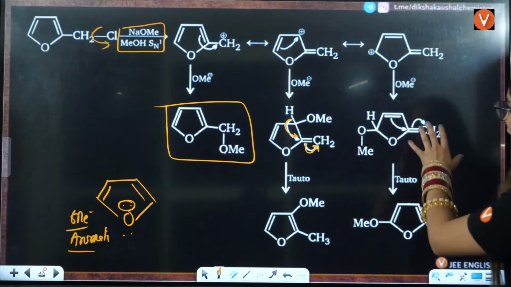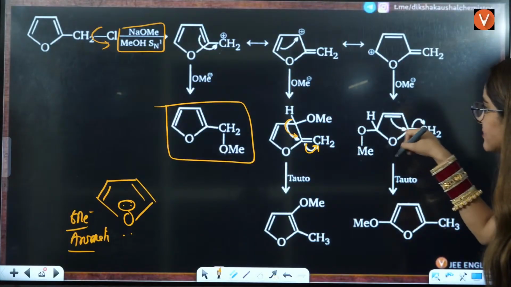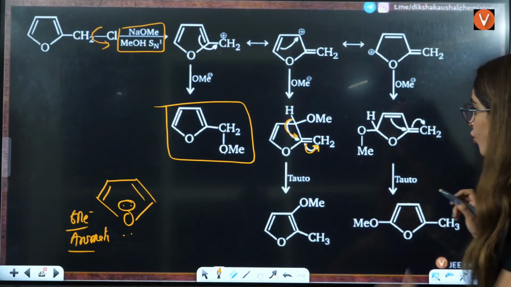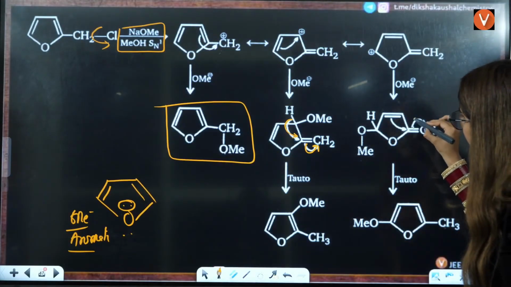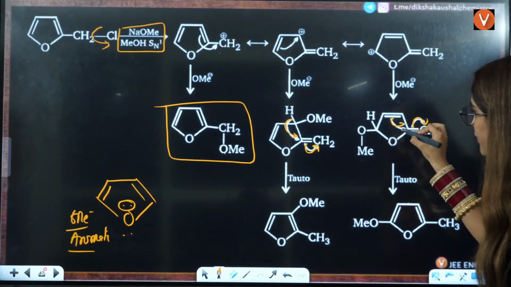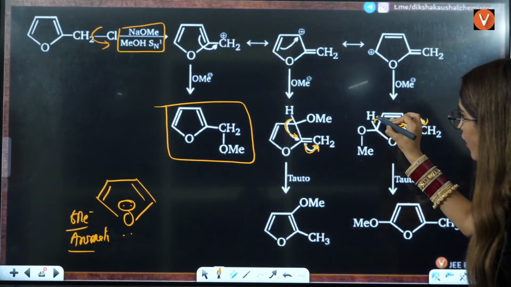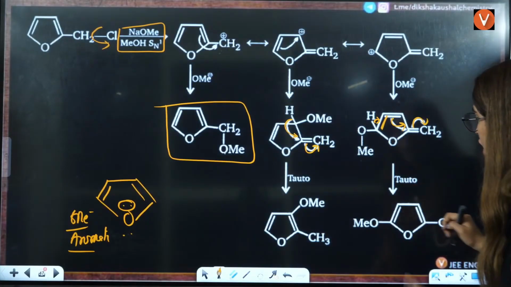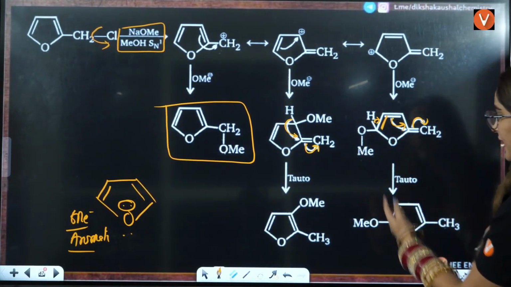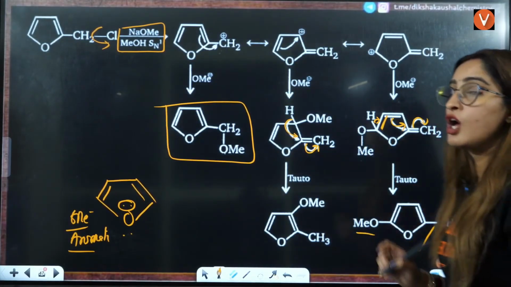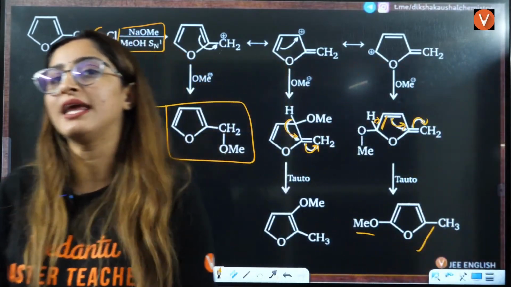Okay, after this what will happen? Again, this is non-aromatic now, no complete conjugation. Again, the bond will shift here, this bond will shift here, make a double bond, this bond will shift here, make a double bond here. You will have one double bond, and hence you will have OMe here. So remember that aromaticity it wants to gain.